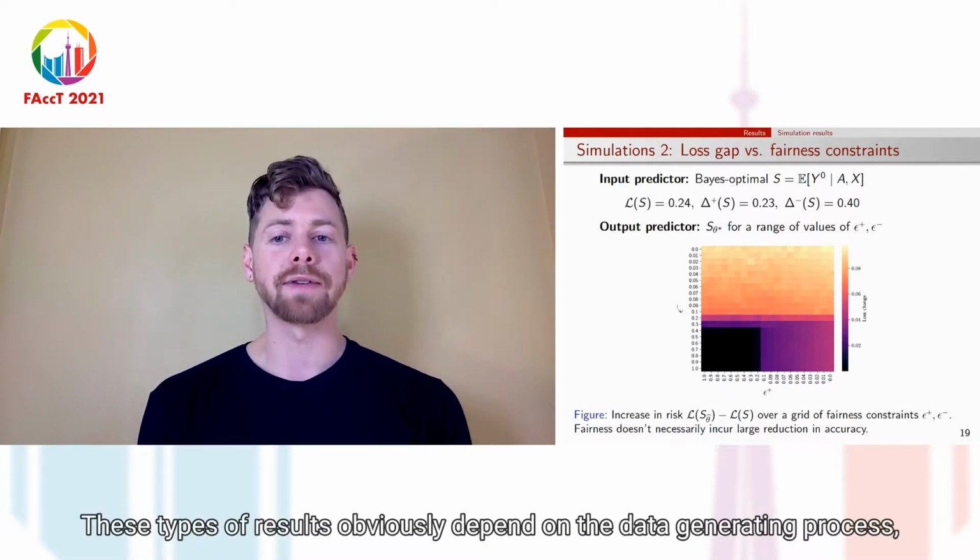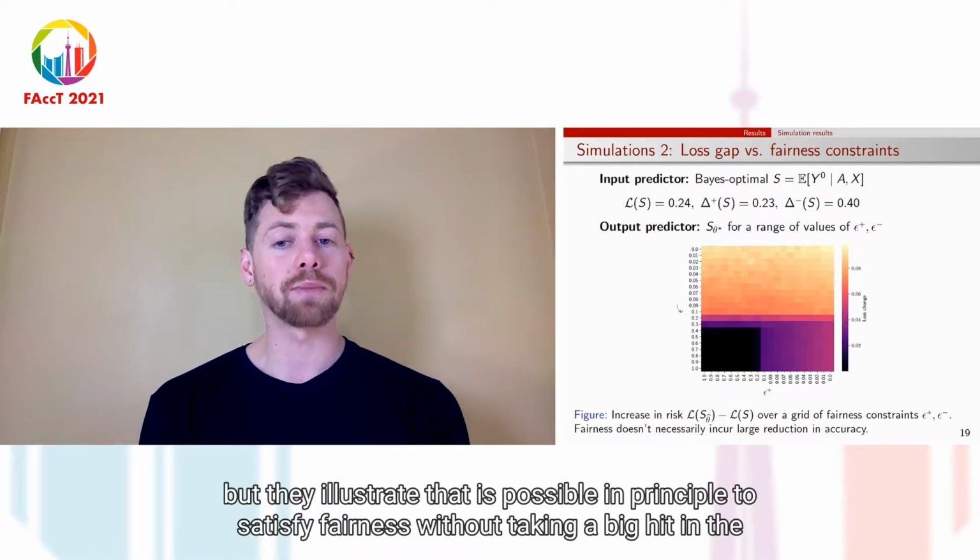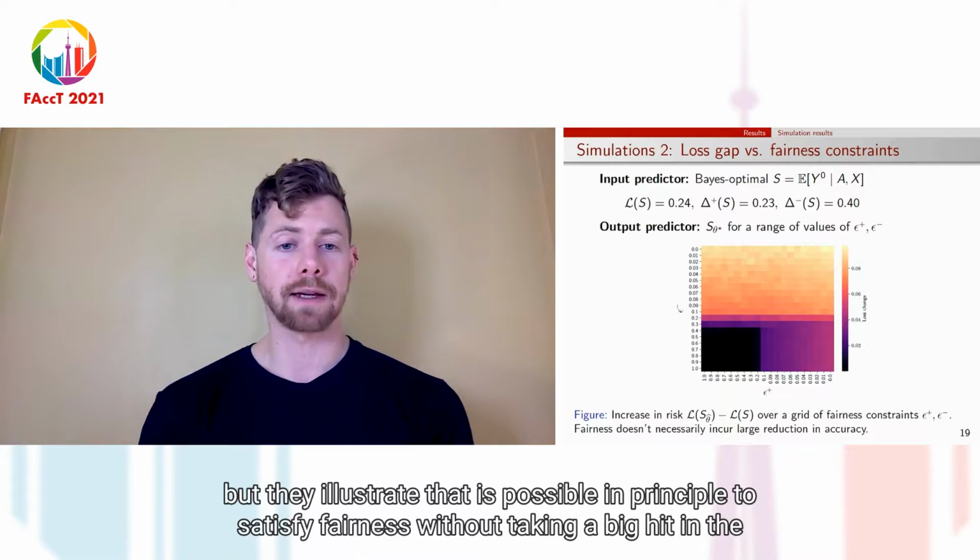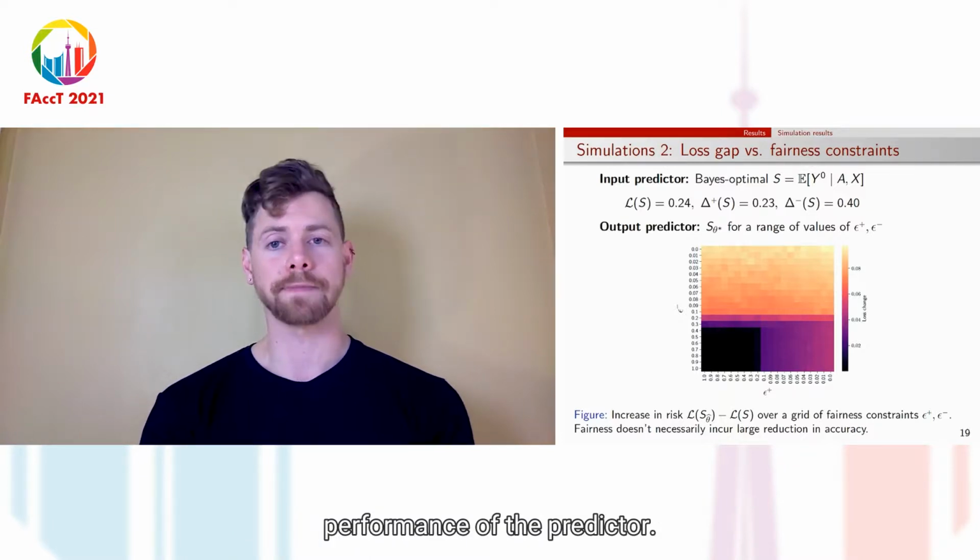These types of results obviously depend on the data generating process, but they illustrate that it's possible in principle to satisfy fairness without taking a big hit in the performance of the predictor.